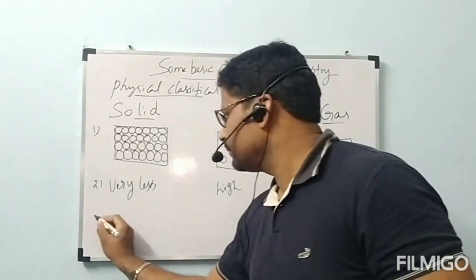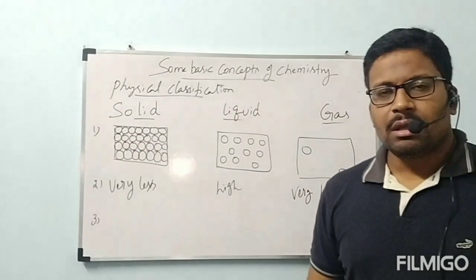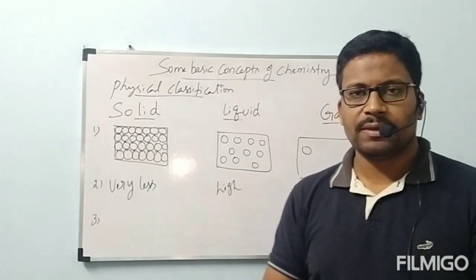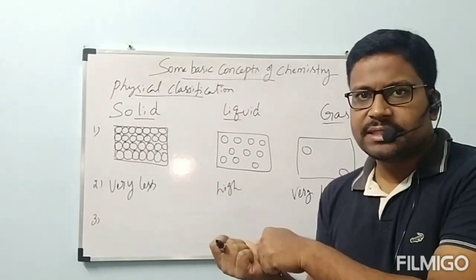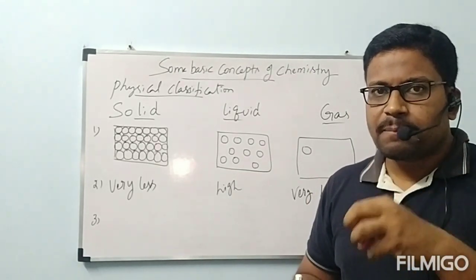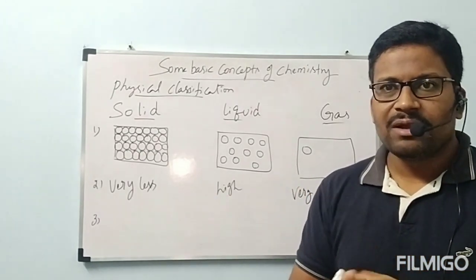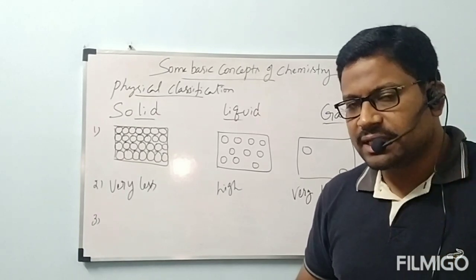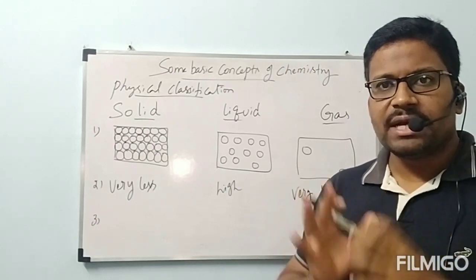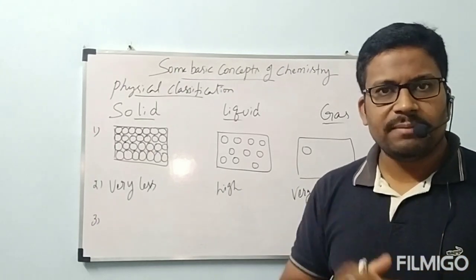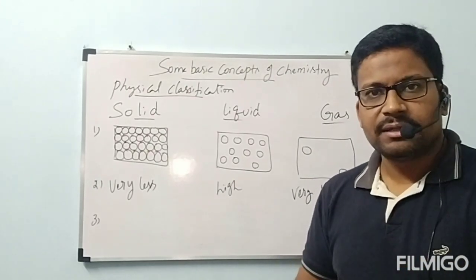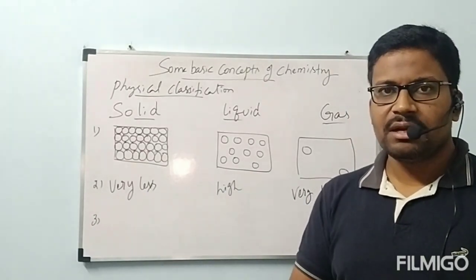Okay, next, the third one. The force present between the particles is called interparticular force. Previously we discussed interparticular distance, which is clear. Now there is force. Between the particles, some force will be created. What is that force, and which type of force? Chemical bonds and everything will be discussed in later classes in the chapter. For now, you can understand that between the particles some force will be there. That force is called interparticular force. Inter means between; between the particles some force is there.